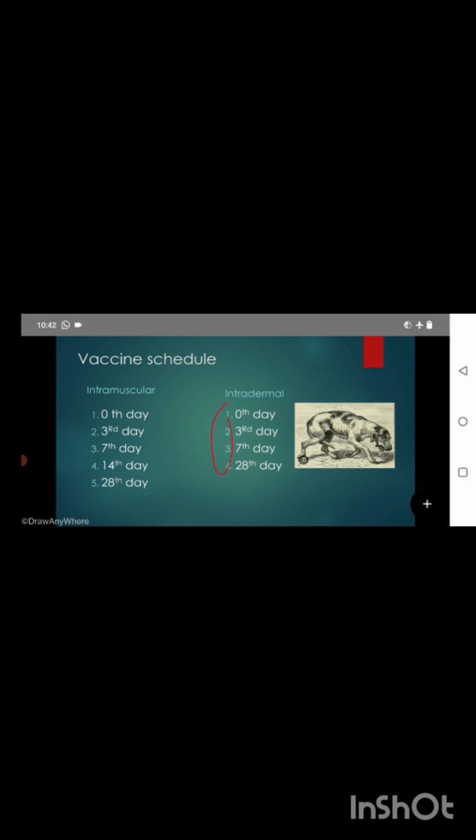So intramuscular: 0 day, that means when the dog bites, then 3rd day, 7th day, 14th day and 28th day. But in intradermal: 0 day, 3rd day, 7th day, later on 28th day. But during this time you have to observe the dog. If the dog dies or anything, you have to report those things to the doctor.